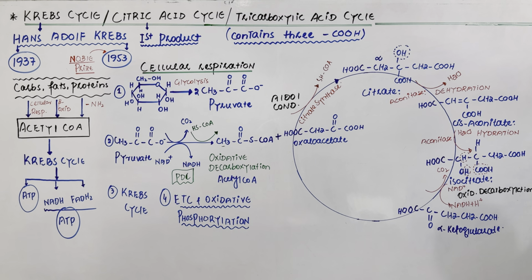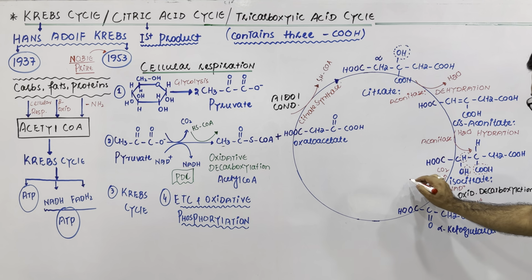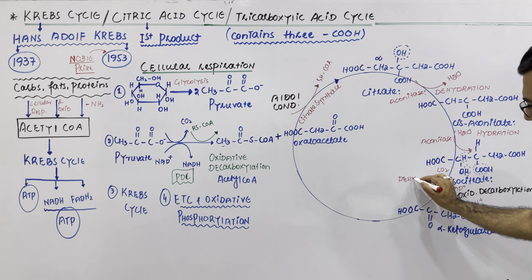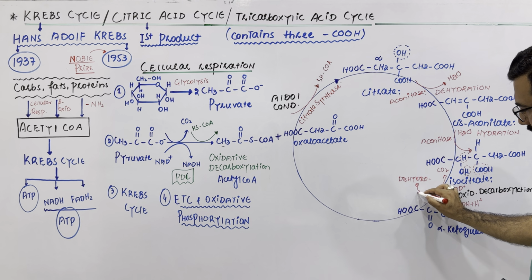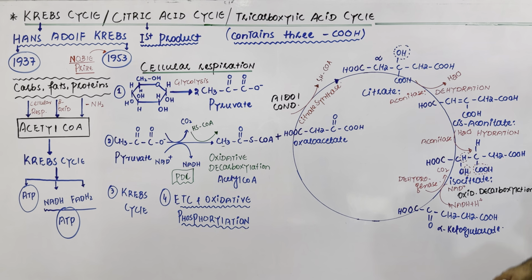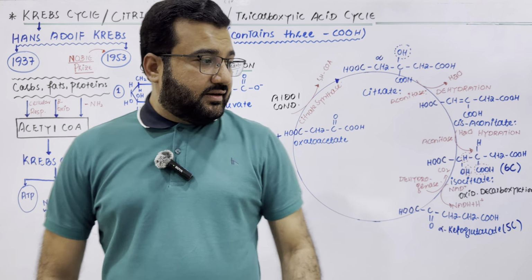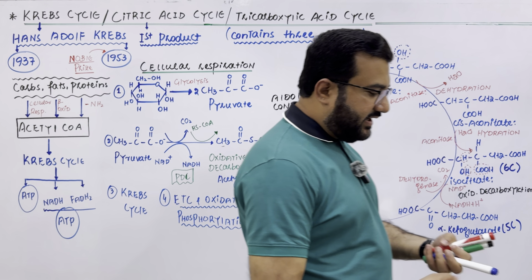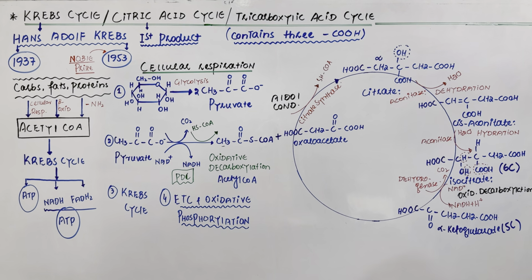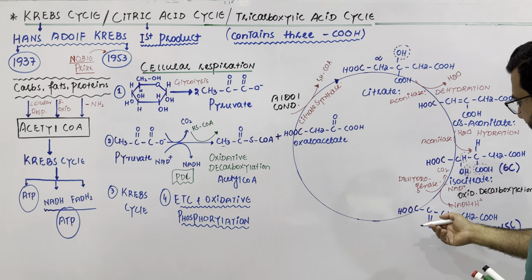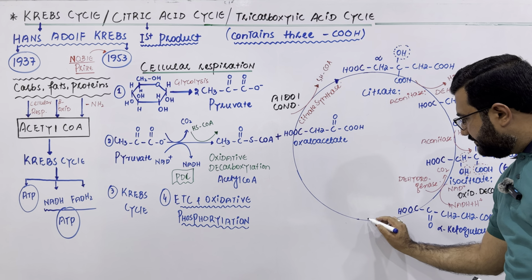And as it is oxidative decarboxylation, what kind of enzyme is involved here? The enzyme will be called the isocitrate dehydrogenase. And now isocitrate was a 6 carbon compound. It is changed to alpha ketoglutarate, which is a 5 carbon compound. Now, my dear students, in the next step, this alpha ketoglutarate will again be decarboxylated, and it will be changed into